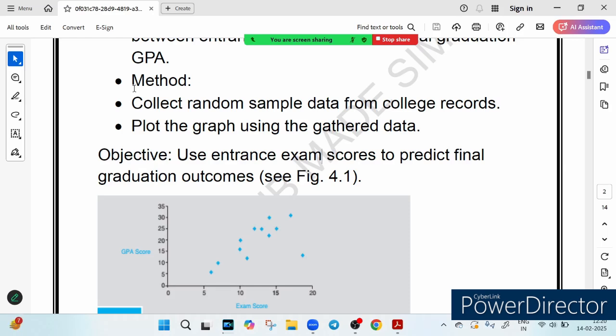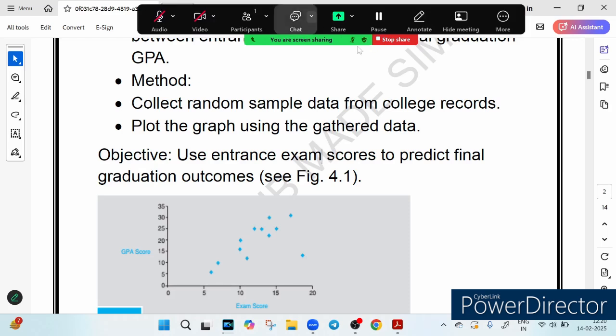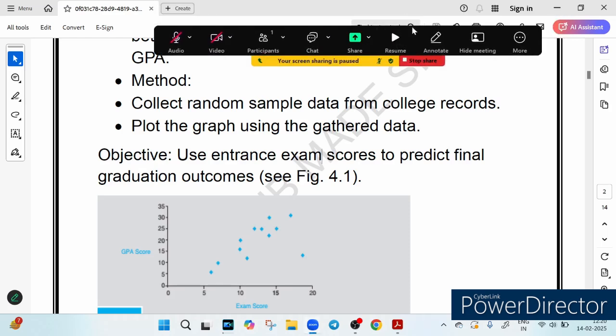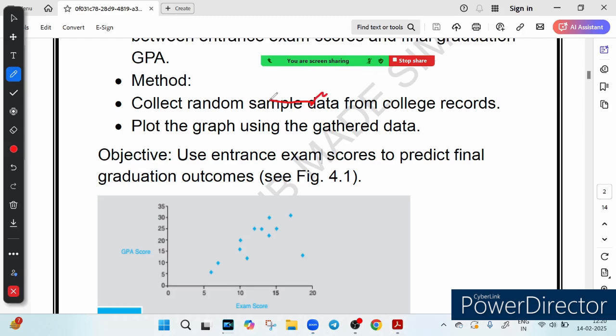Imagine if we could predict the future just by looking at past numbers. Sounds cool, right? Well, that is exactly what a scatter diagram helps us do. They turn raw data into clear patterns, making it easy to see the connection between two things. In simple words, they convert raw data into patterns so that we can see the connection.